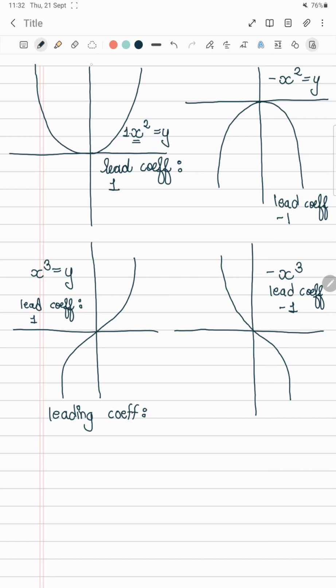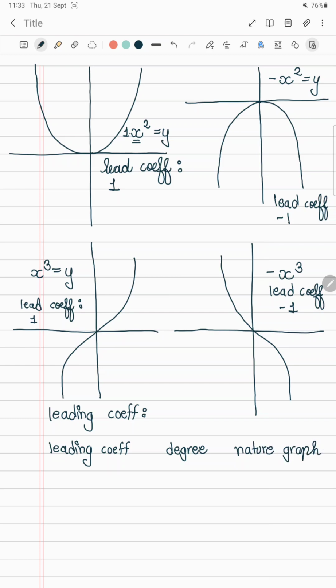Now we see the nature of these graphs. In x square we can see that both the ends are up, and in minus x square we have both the ends downwards. So we can write the relation between leading coefficient, degree of the equation of graph, and the nature of graph.